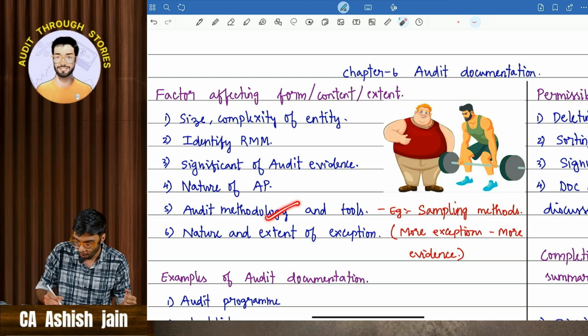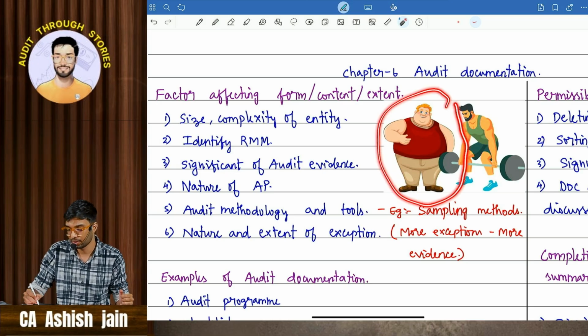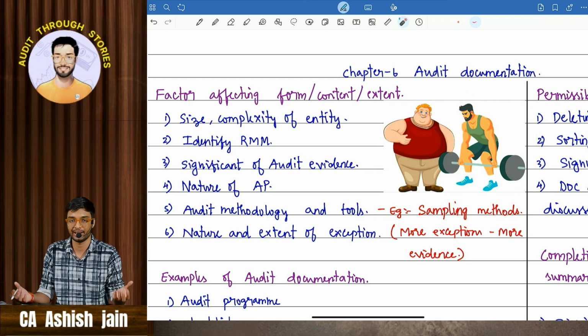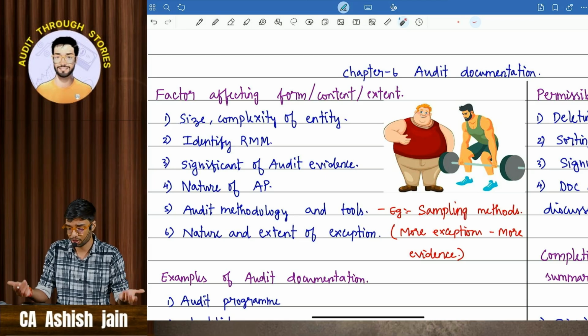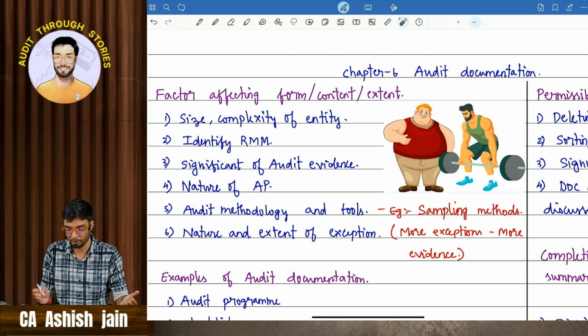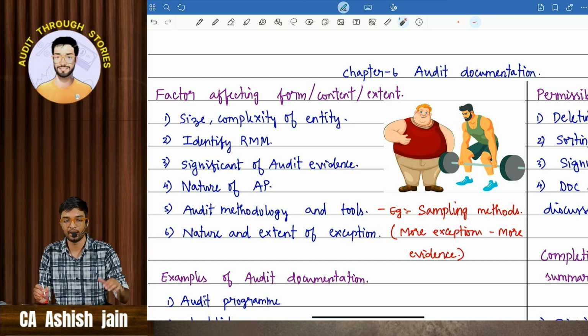Then comes audit methodologies and tools. To go from this body shape to this body shape, obviously he has to use lots of tools like dumbbells to reduce his weight. So these are the methodologies and tools he has to use, and a few exceptions. In food intake, he should avoid junk foods.